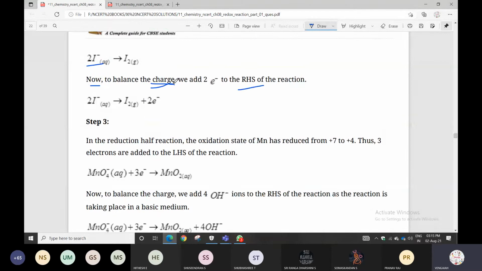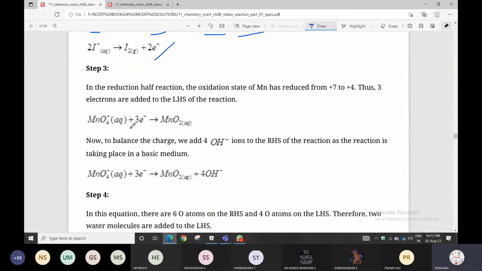Look at the next step, the reduction half reaction. Here Mn is already balanced: one Mn here, one Mn there.